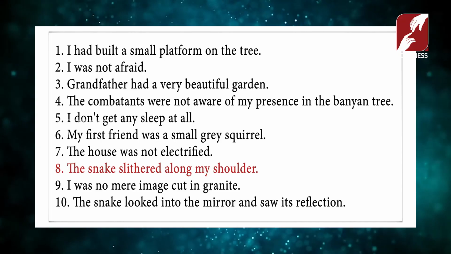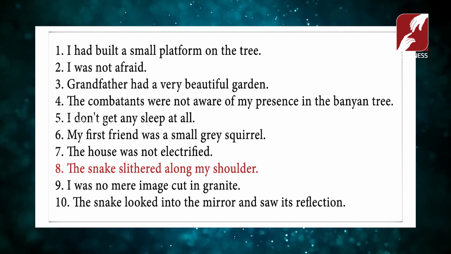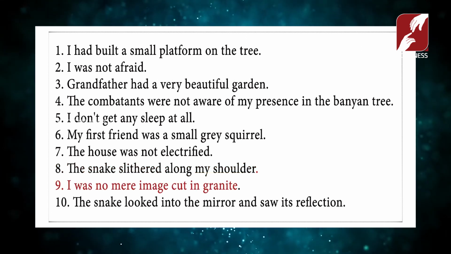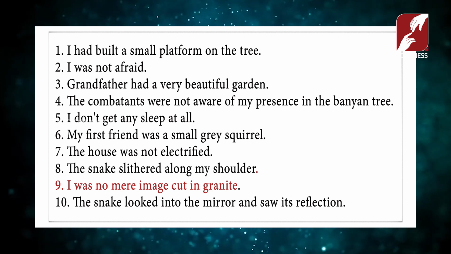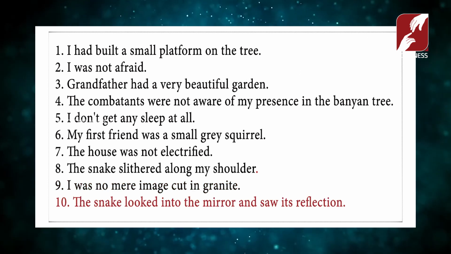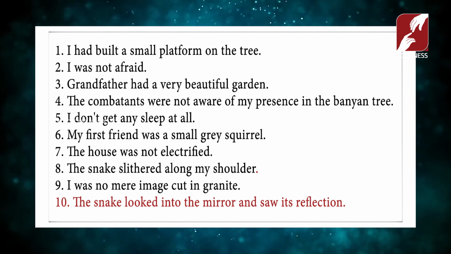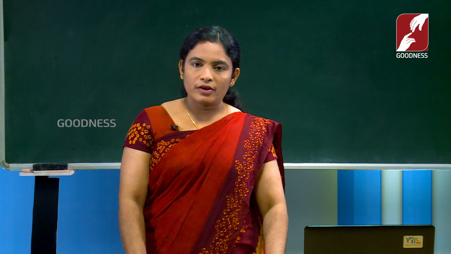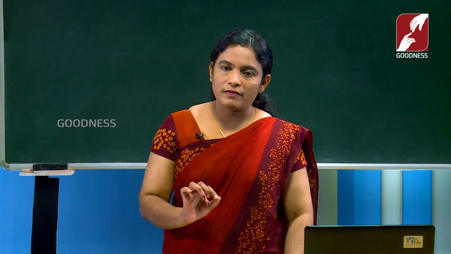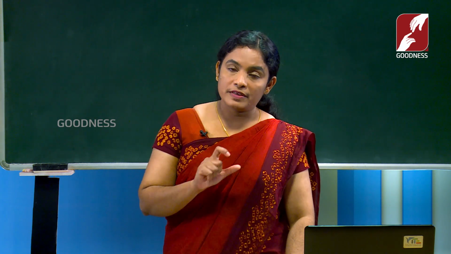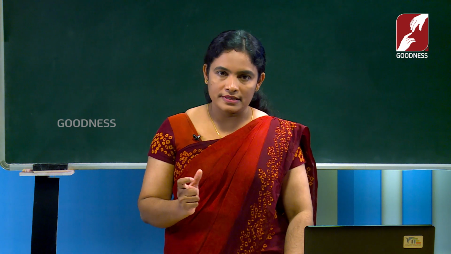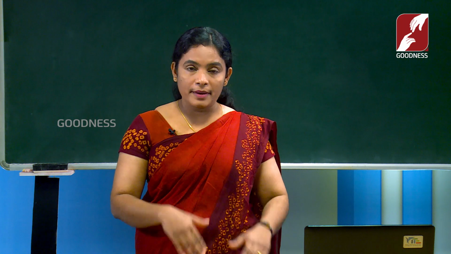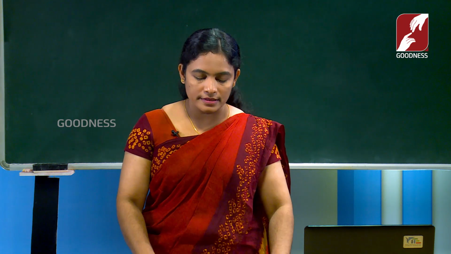Then the snake slithered along my shoulder. It is a positive sentence. I was no mere image cut in granite. It is a negative sentence. The snake looked into the mirror and saw its reflection. It is a positive sentence. So, this is one of the activities that you have to do. You have to fill the columns by finding out which is the positive sentence and which is the negative sentence. Okay. Is it clear for you? Okay. Next activity, next sentences, go through the next sentences.